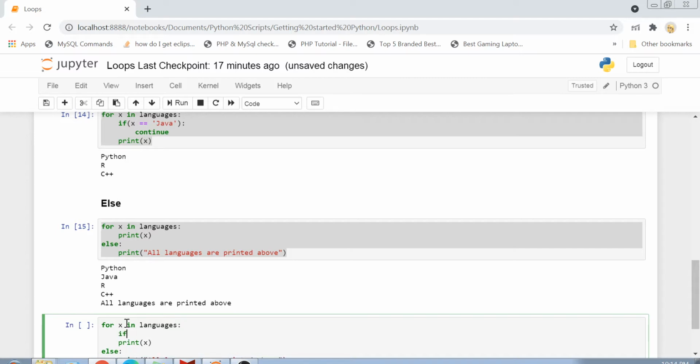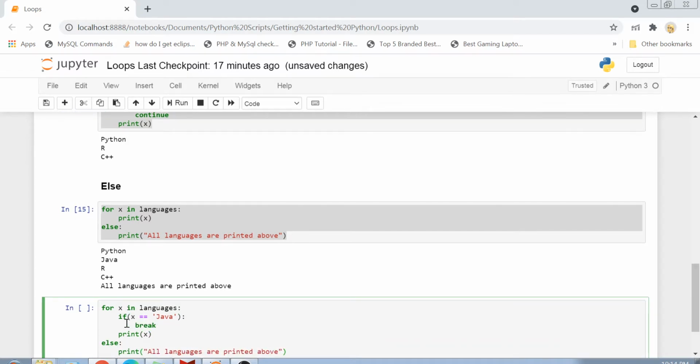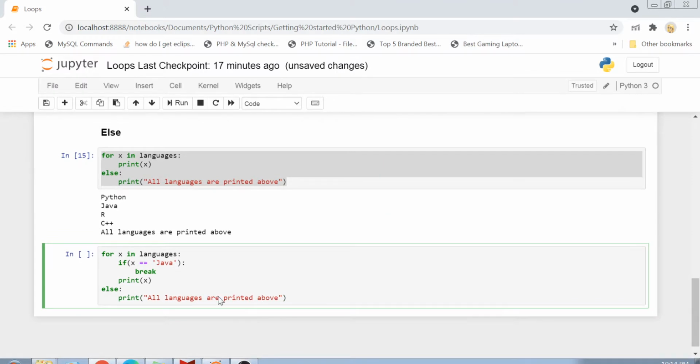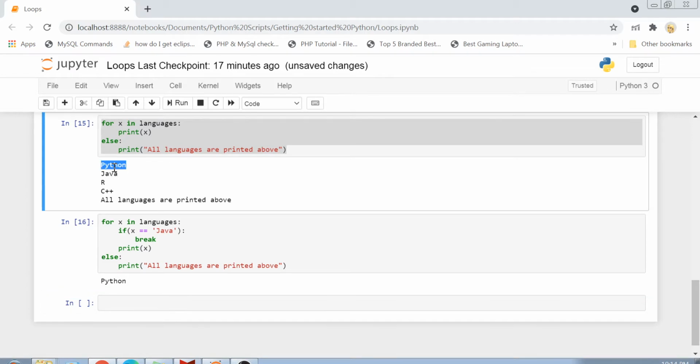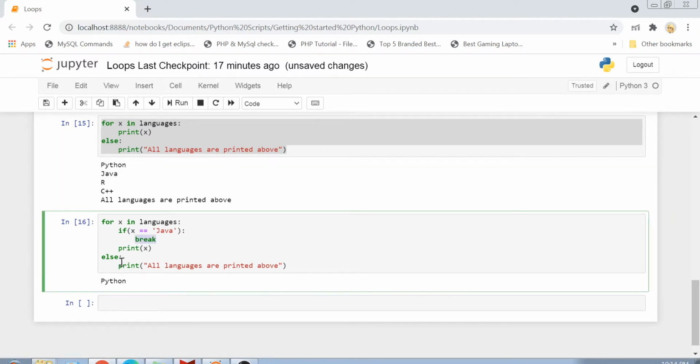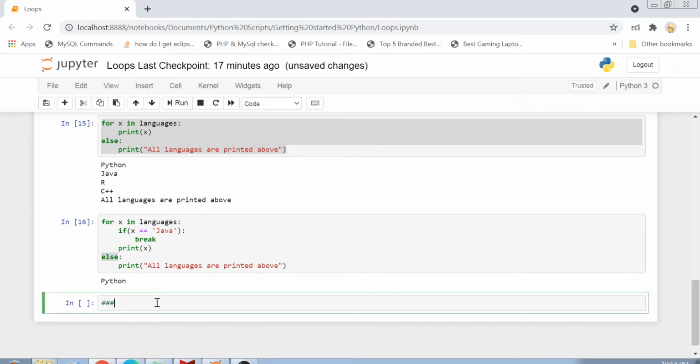So let's suppose I have some break statement in my for loop. For example, if X is equals to Java, then I want to simply break the loop. Otherwise, I want to print all the languages. So let's see. Now you see what happened. This for loop just printed the first language here. When Java was encountered, the loop was broken, and if your loop gets broken because of the break keyword, your else statement or your final statement is not printed. So that's about else. Now we have the last keyword in our list, which is called pass.